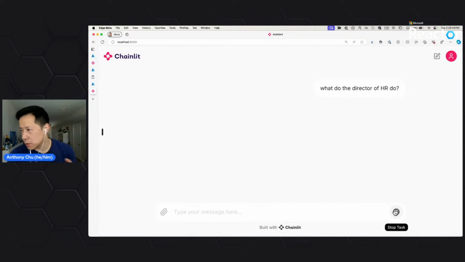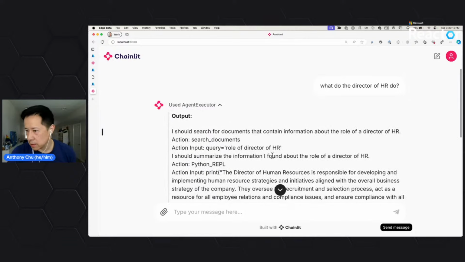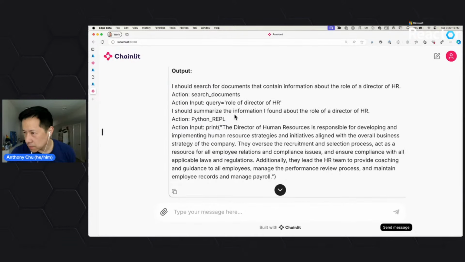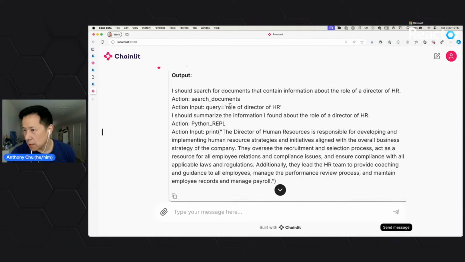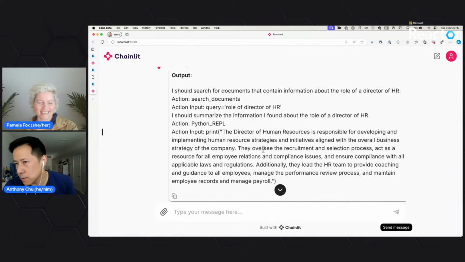And I think it should still choose to use the vector store to answer my question. But let's see. There you go. And if we look at the details of the execution, oh my, that's interesting. It queried the vector store for some information about the director of VicChar in this case, and it got some information back. But for some reason, it decided to use the Python REPL to answer your question, which is fine.